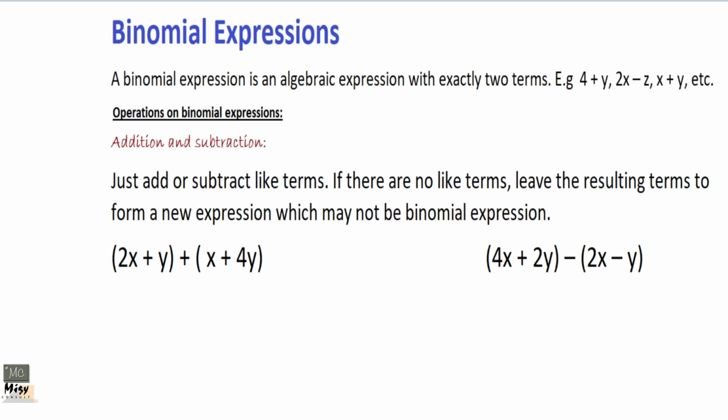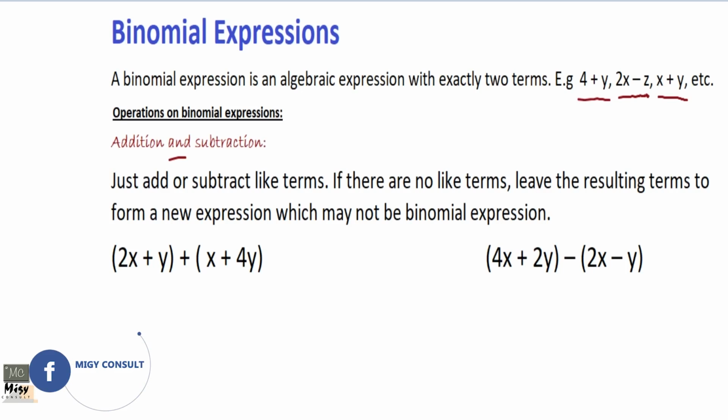Okay, so now examples: 4 plus y is a binomial expression. 2x minus z is a binomial expression. x plus y is a binomial expression, etc. Okay, so now we are doing addition and subtraction of binomial expressions. All we are going to do is add like terms and leave the resulting terms for a new expression which may not necessarily be binomial.